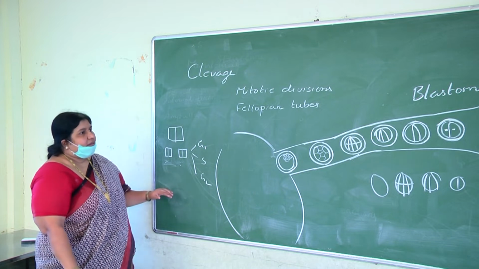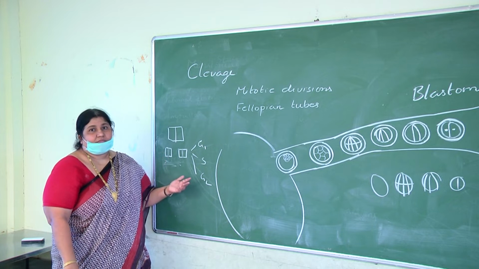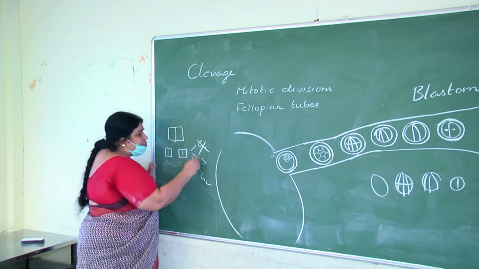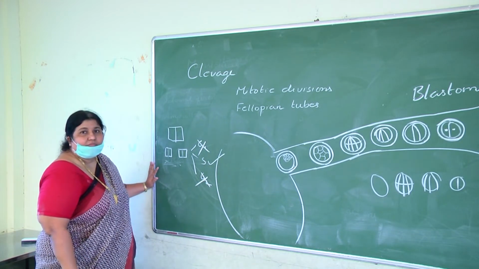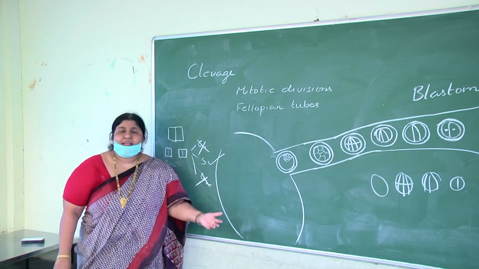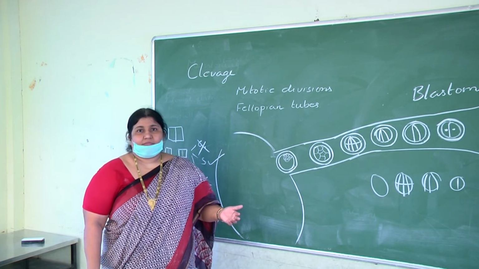So here in cleavage divisions, interphase is absent. Interphase is absent means G1 and G2 phases are absent, but S phase is present. Because of the presence of S phase, the DNA will increase, but the cytoplasm will decrease.